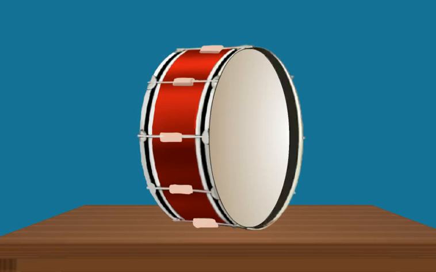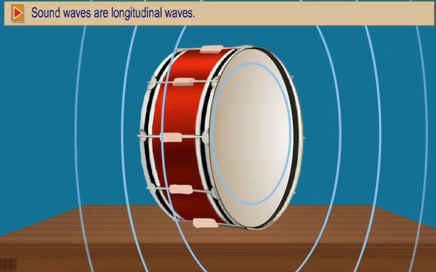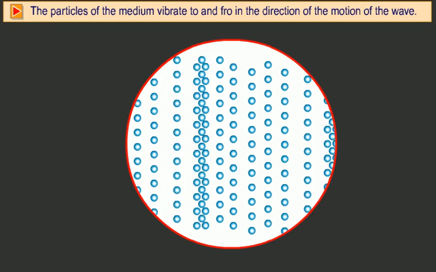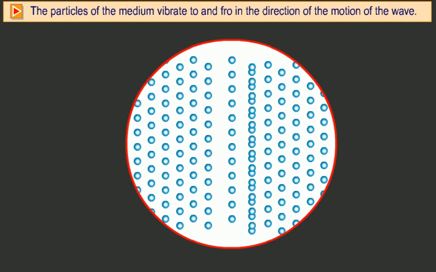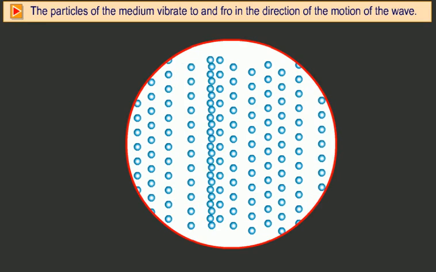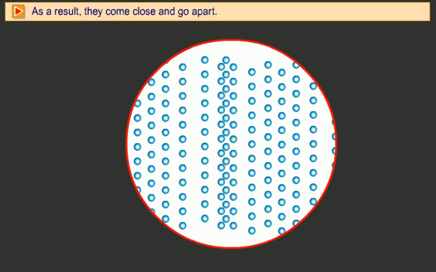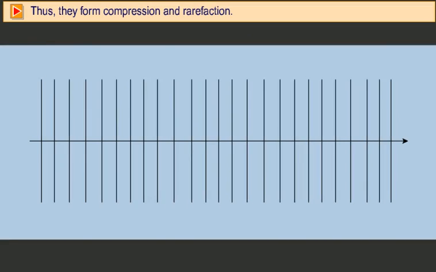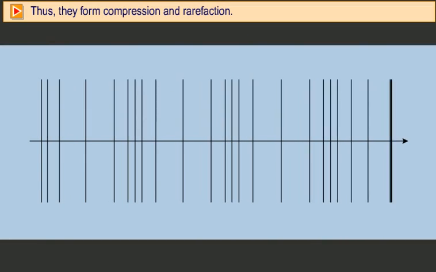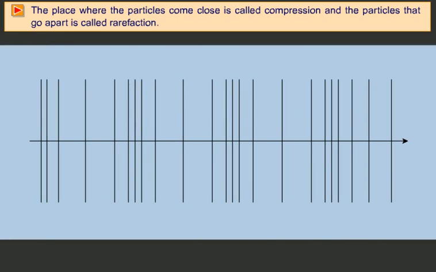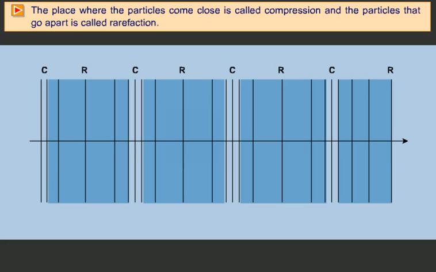Students, sound waves are longitudinal waves. The particles of the medium vibrate to and fro in the direction of the motion of the wave. As a result, they come close and go apart. Thus they form compression and rarefaction. The place where the particles come close is called compression, and the place where the particles go apart is called rarefaction.